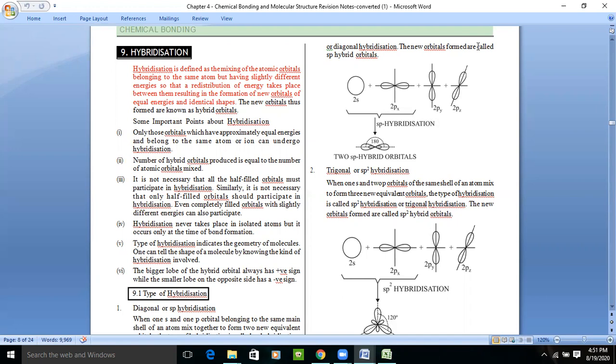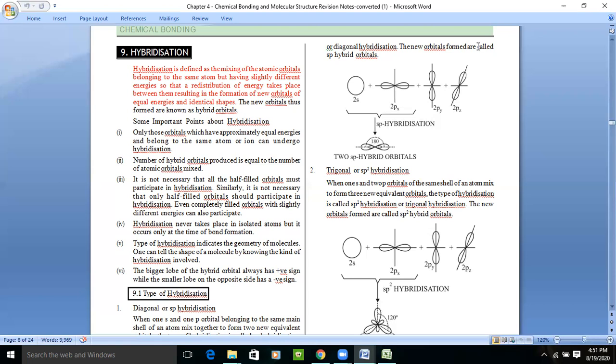If two orbitals are mixing, or three, or four, the number of hybrid orbitals increases accordingly, right? Next, it is not necessary that all half-filled orbitals must participate in hybridization. Similarly, it is not necessary that only half-filled orbitals participate.